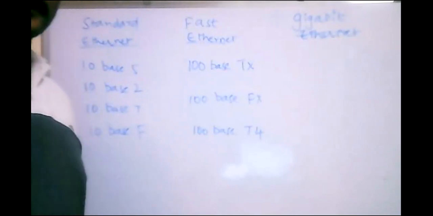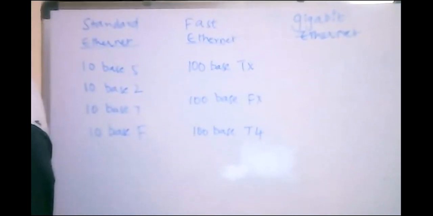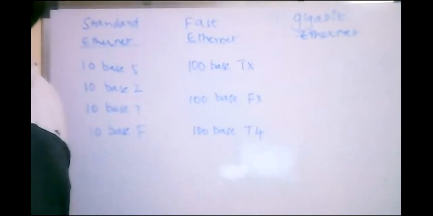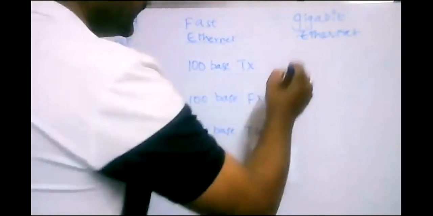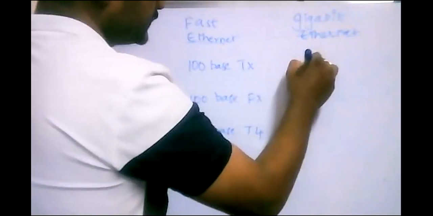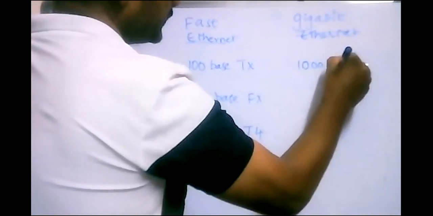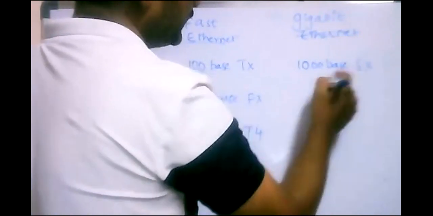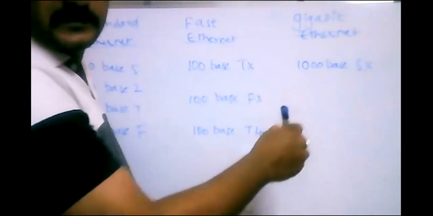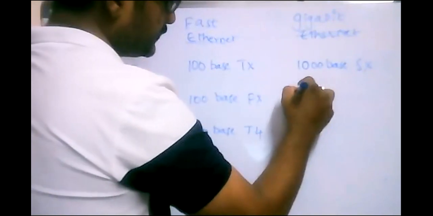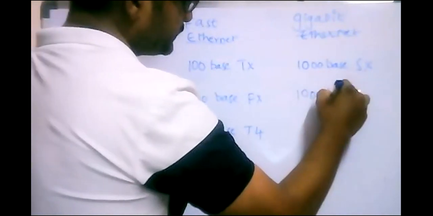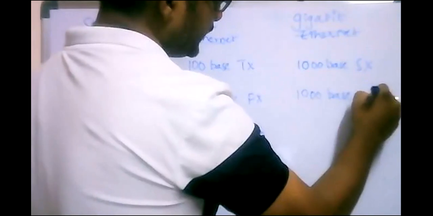Now coming to the gigabit Ethernet. Actually, that is 1000BaseSX, not 5X, that is SX. Next, 1000BaseTX.